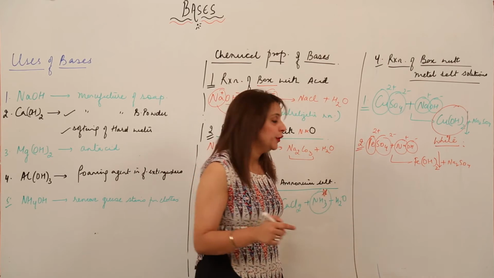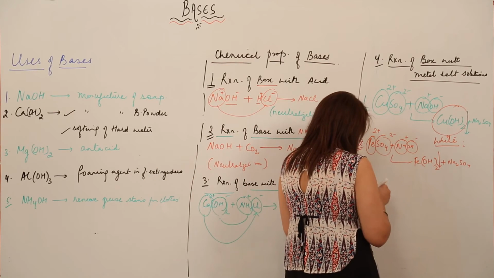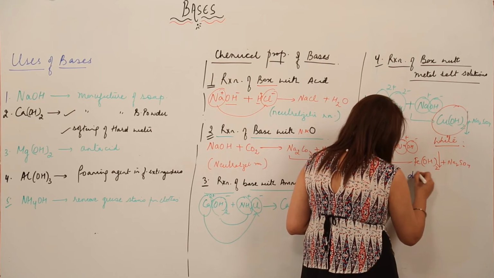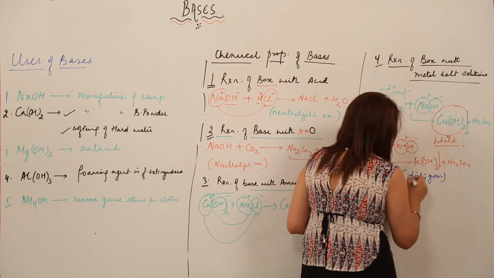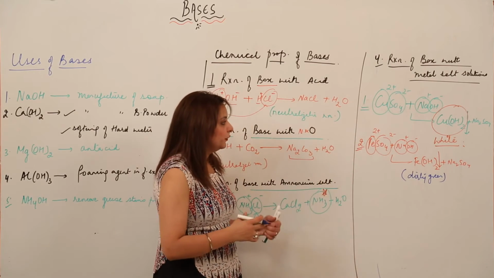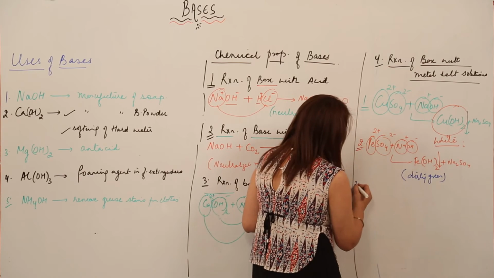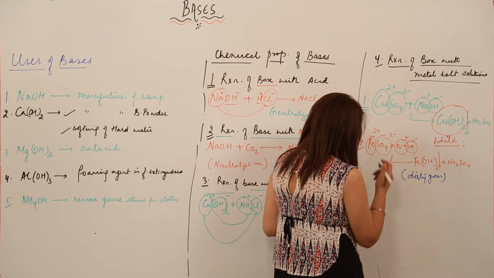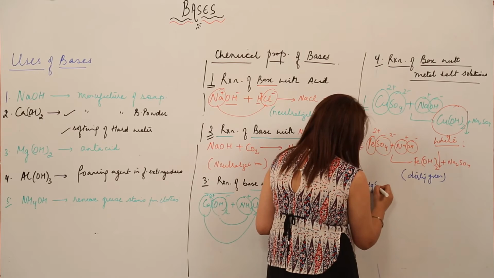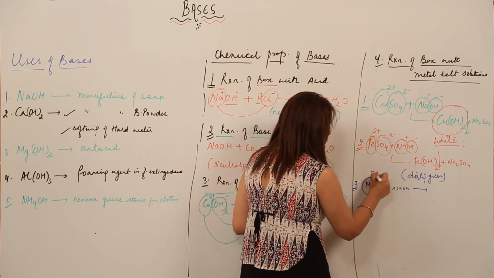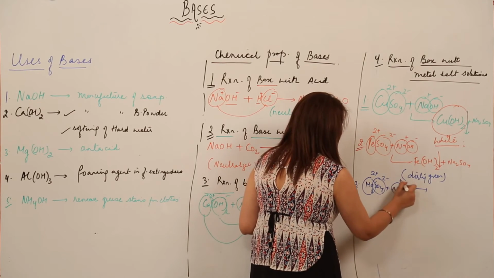And what is the color of it? The color is dirty green. Right. And we'll formulate a few more examples. Suppose this time I am reacting with magnesium sulfate. Now again, how is the reaction going to take place? 2 positive, 2 negative, positive, negative.